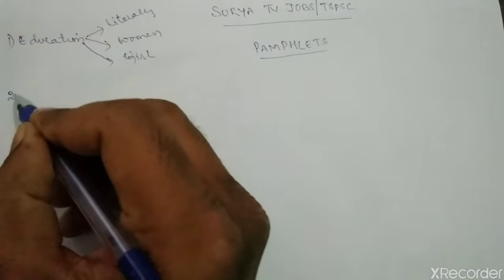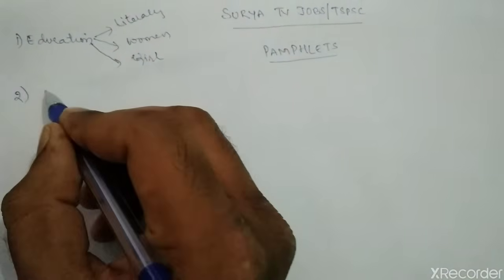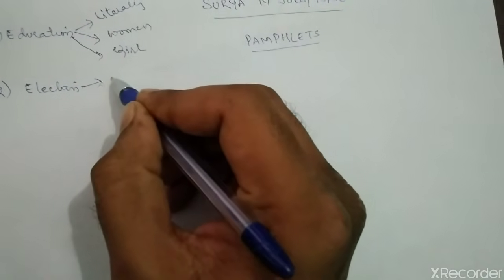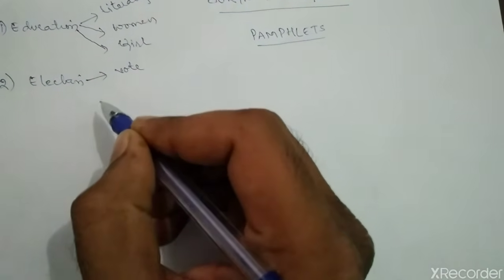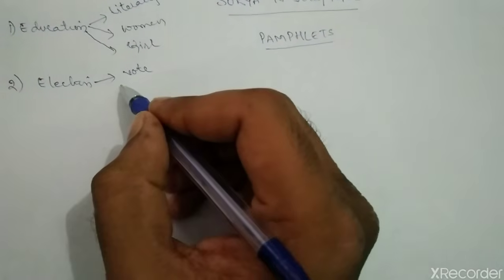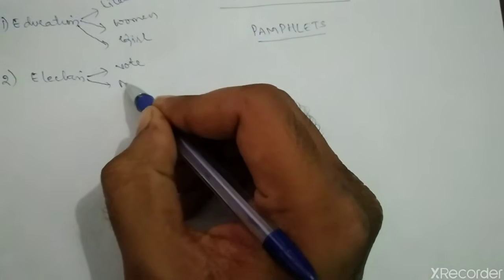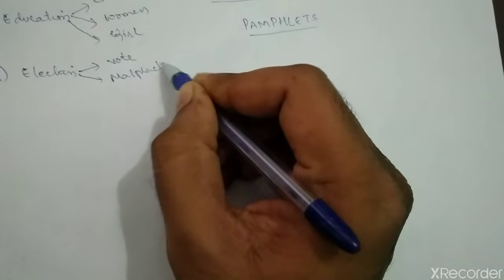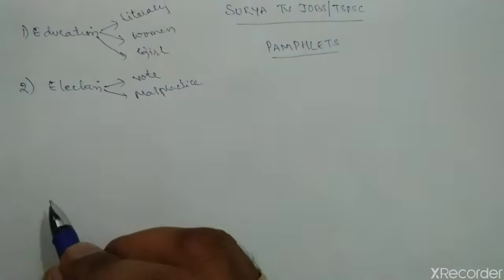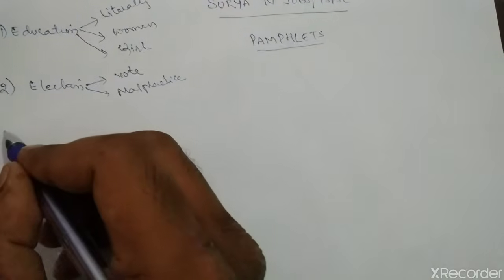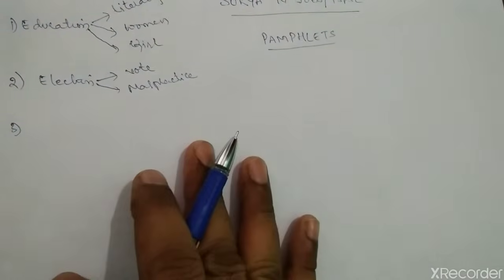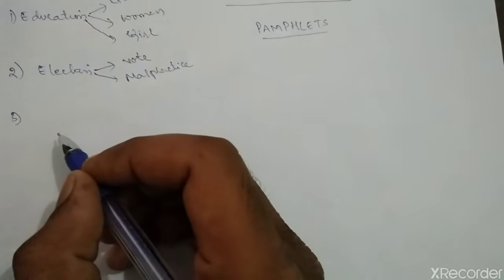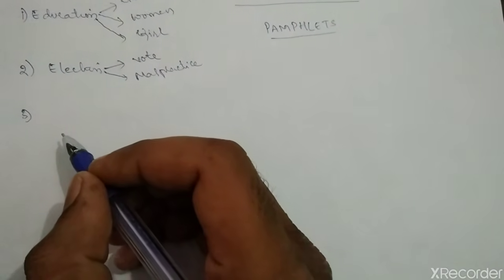Now the other one is the election topic. In this topic they will ask about the importance of the vote. Then they will ask about malpractice, how to overcome malpractice at the time of election as a citizen, and what part the citizen needs to take. The vote is the major element which can change the democracy. So malpractice is one topic.